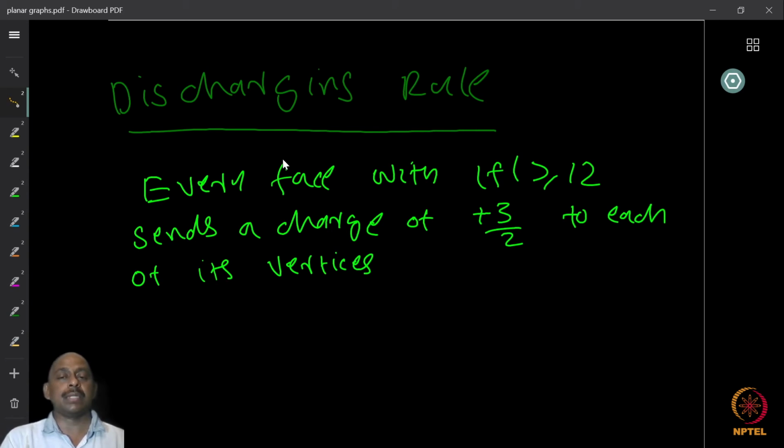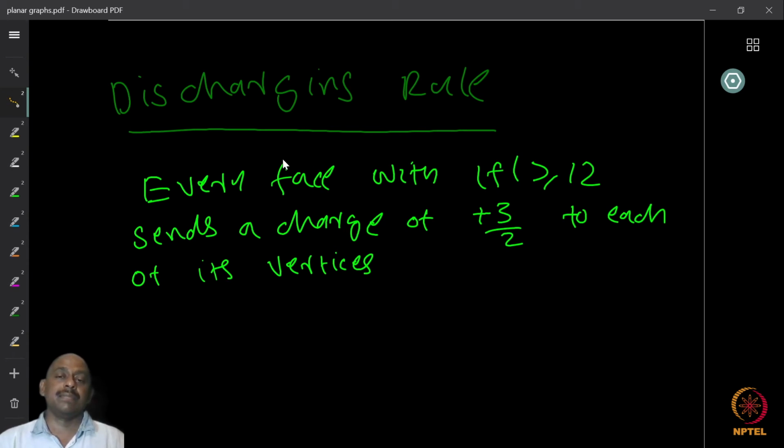Now, what we want to show in this case is that since the total charge is negative, I want to somehow show that the total charge is going to be non-negative if there is no cut vertex or vertex of degree less than or equal to 2. So the idea of the charging is to make sure that the total charge will be non-negative if we assume wrongly that there are no cut vertices or vertices of degree less than or equal to 2.